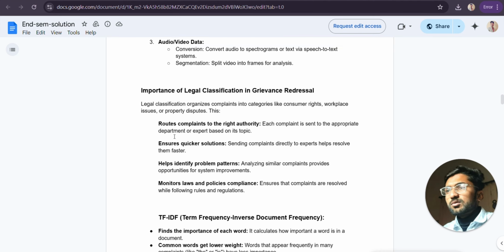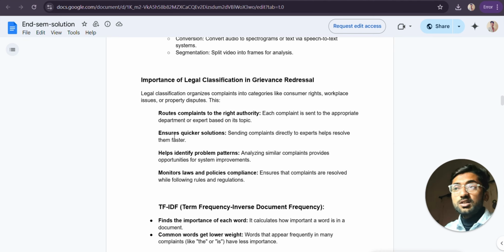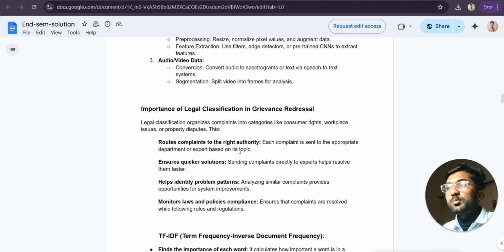We classify the complaint quickly because it is an automation system, so there is no manual overhead. And we route the complaint to the right authority; when a complaint is classified, it automatically goes to the correct department and helps identify problem patterns. It also monitors laws and policy compliance. So these are the importance of legal classification in grievance redressal.